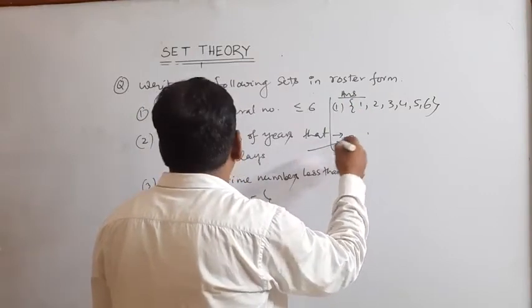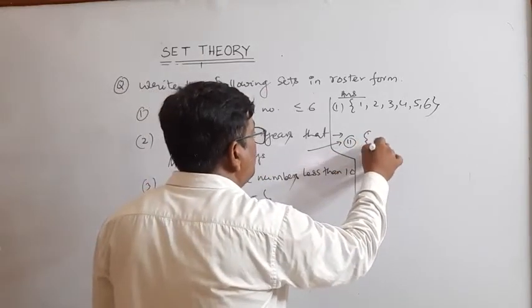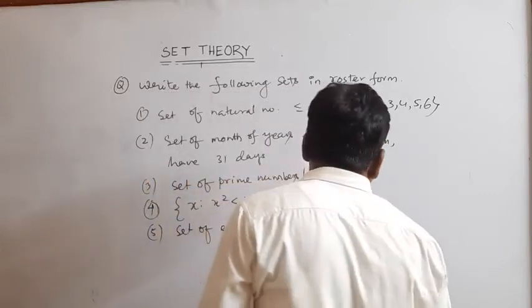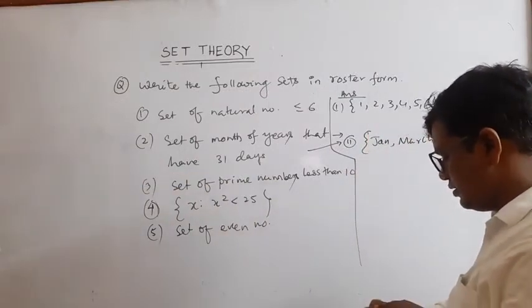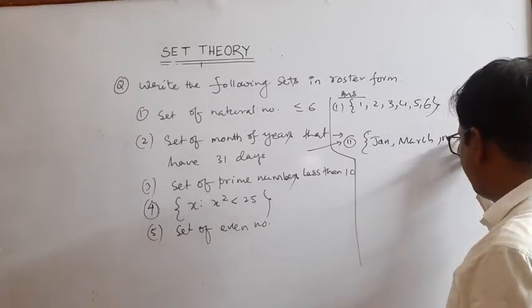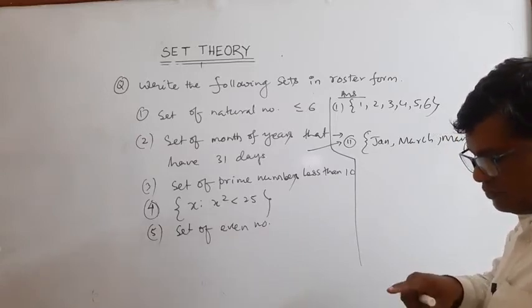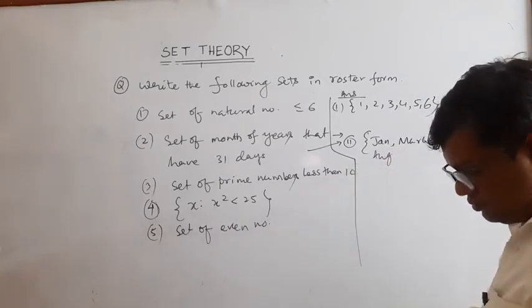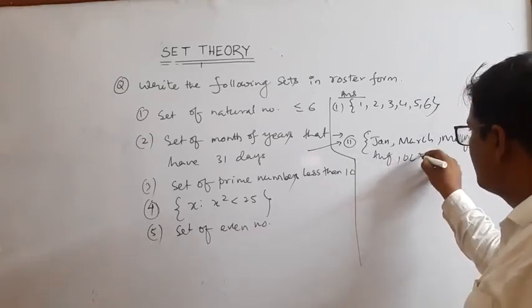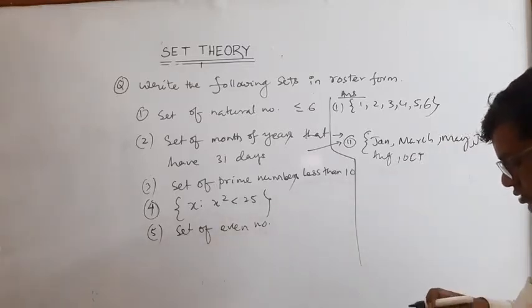So January, March, May, July, August, October, and December.